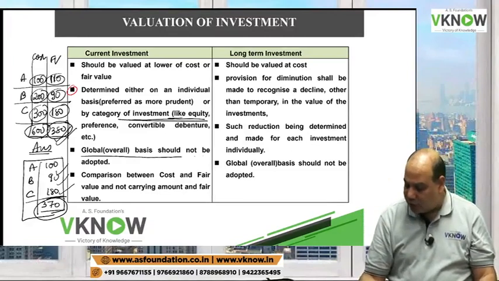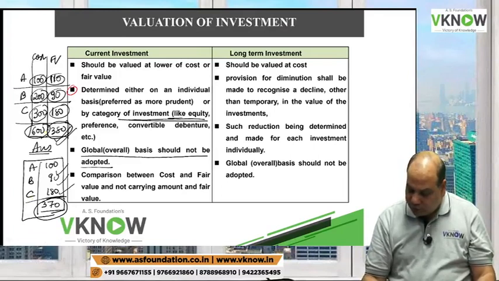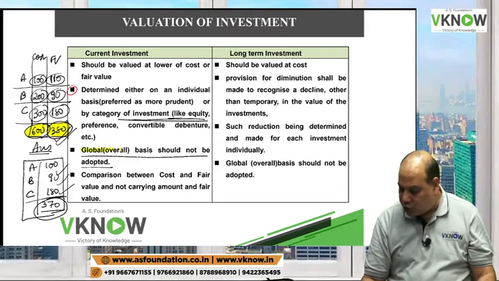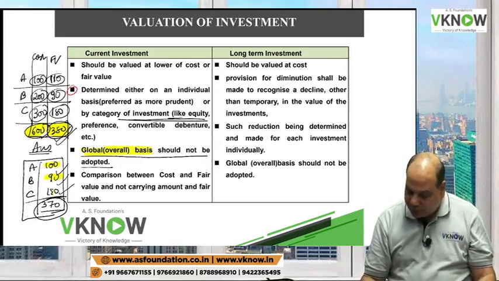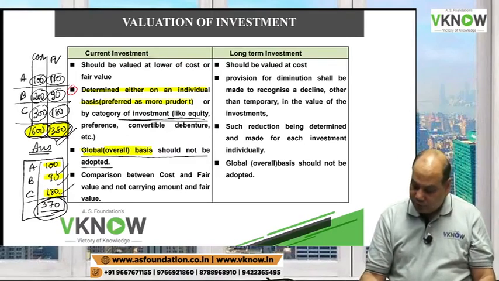So they are giving you a warning. Global or overall basis should not be adopted. On the screen, if I compare total cost with total fair value, it is called global or overall basis. If I compare one by one, this is called individual basis, which is preferred as more prudent.